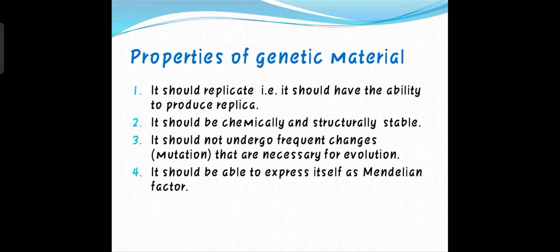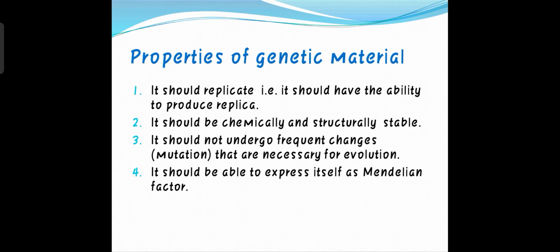Remember? To become a genetic material, one substance should be able to express itself as Mendelian factor. So these are the basic properties of genetic material. Okay, remember this point. These four are the basic important properties of a genetic material.